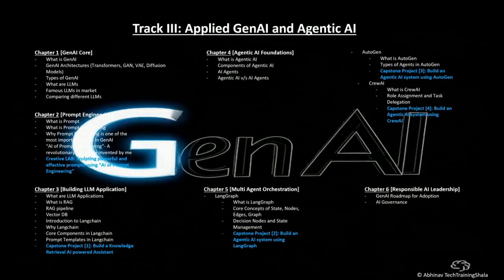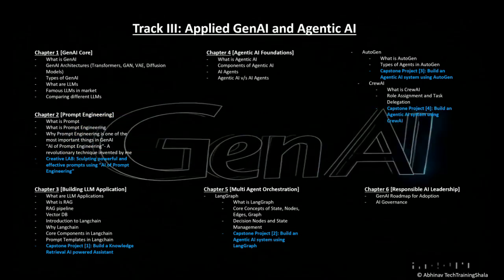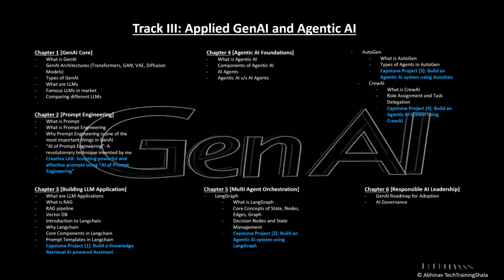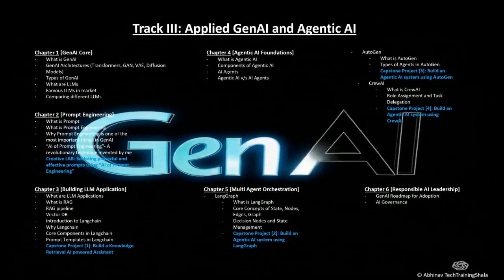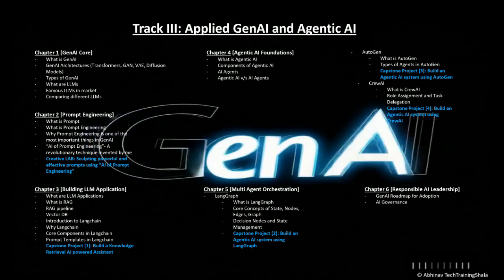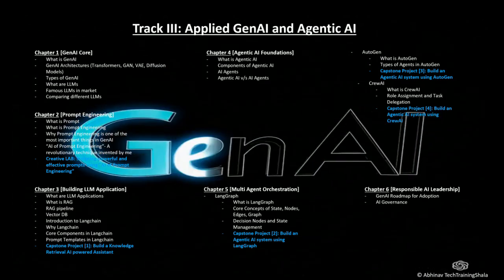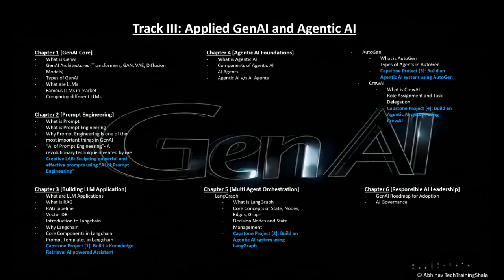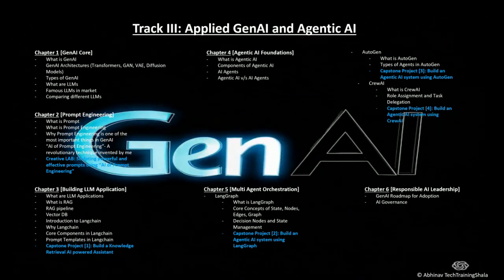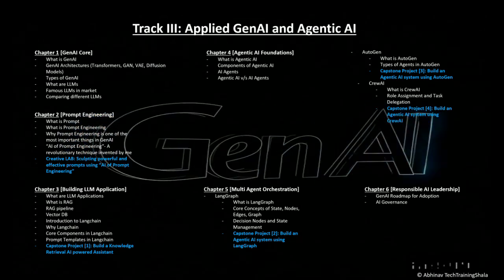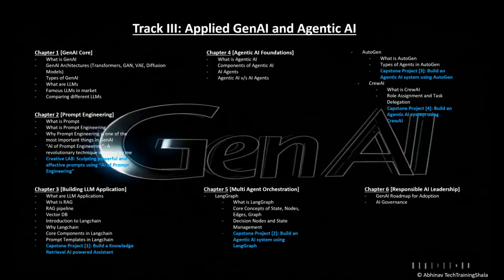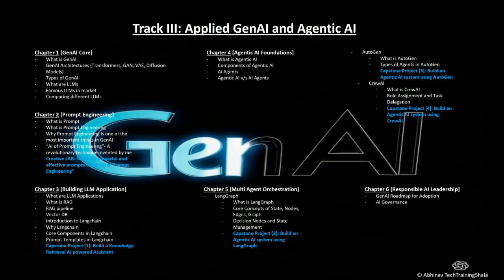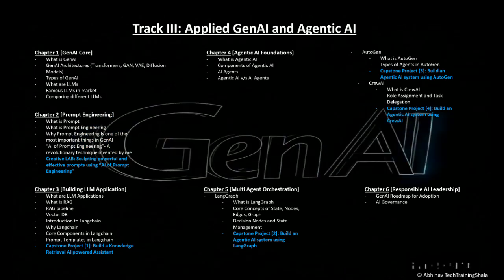Then chapter 3 is about building LLM applications, and we will be doing one capstone project where we will be building a knowledge retrieval AI powered assistant using the concepts that we will learn in this chapter. Then chapter 4 is about agentic AI foundations, where we will learn about agentic AI, then the difference between agentic AI and AI agents. And then chapter 5 is about multi-agent orchestration, where we will study LangGraph, AutoGen and Crew AI. And we will be doing 3 more capstone projects under the multi-agent orchestration chapter.